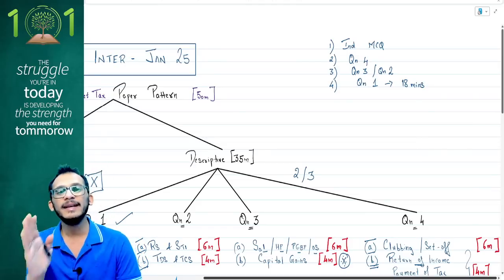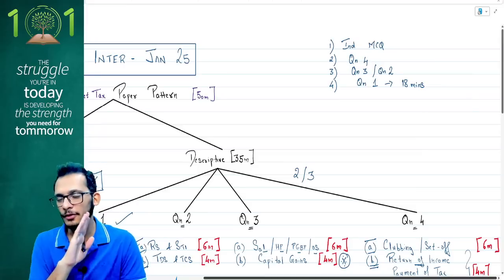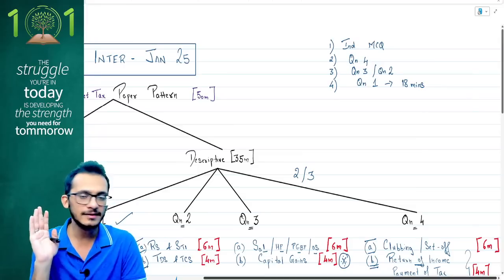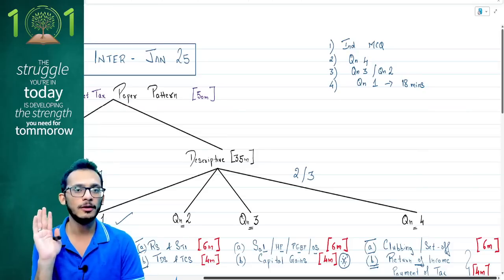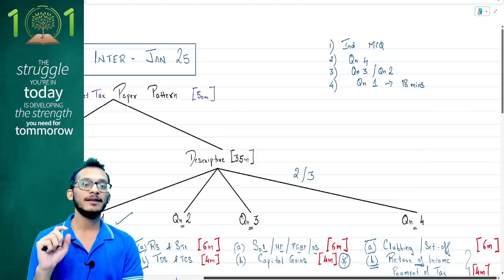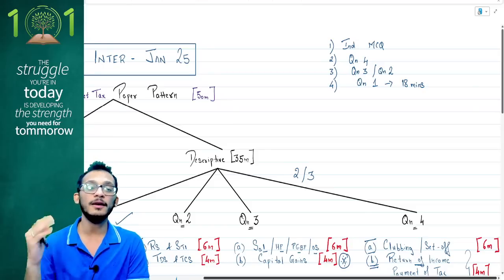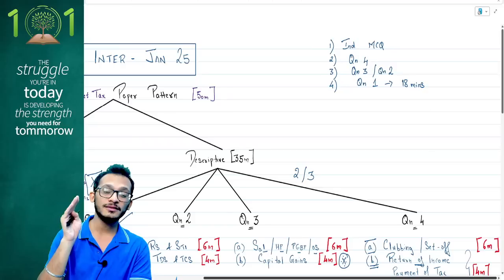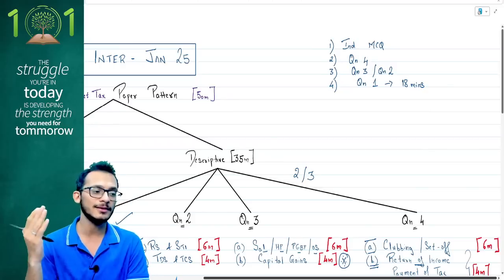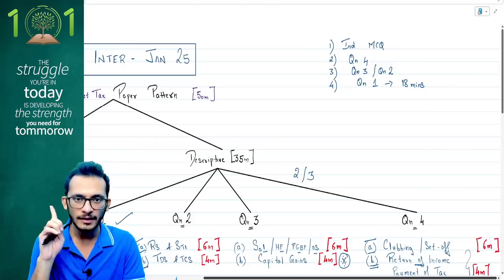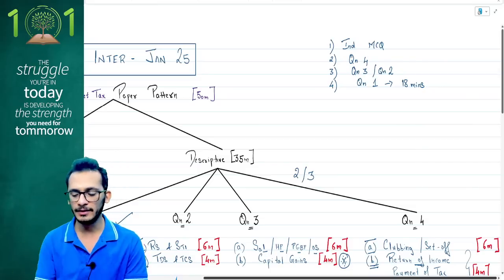After 18 minutes, you may think, let me take 2 more minutes, 3 more minutes, and I'll complete this last leg. No, please do not do that. Never go back to the compulsory question beyond 18 minutes. Here is the space where ICAI tricks you into spending more time and you lose marks. Not because you're not attempting question number 1, but because you're changing the time zone and taking away the time which you have for your other questions. Do not do that. So question number 1 is not to be taken more than 18 minutes.